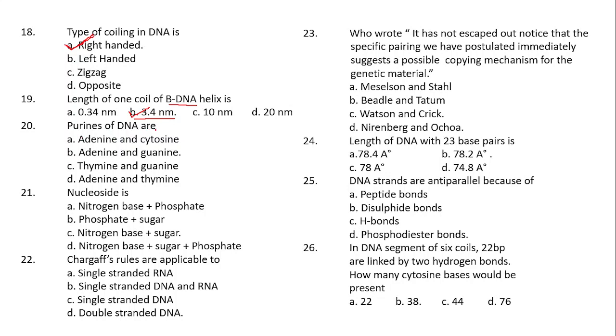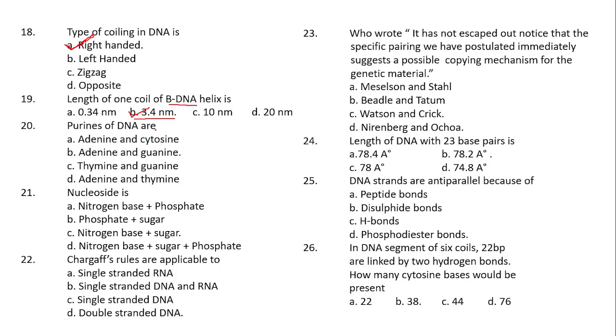Right? So coming to the next question. Purines of DNA are, as we have already discussed in the theory part, the structure of polynucleotide chains. It will be having nitrogenous bases. How many types of nitrogenous bases are there? Two types, purines and pyrimidines. And what are purines? Double ringed structures which are adenosine and guanosine by their name.